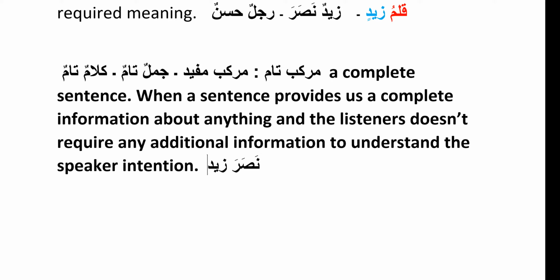When I'm saying Nasara Zaidun, it means Zad helped. Here we understand from this sentence completely that Zad is the person who helped.